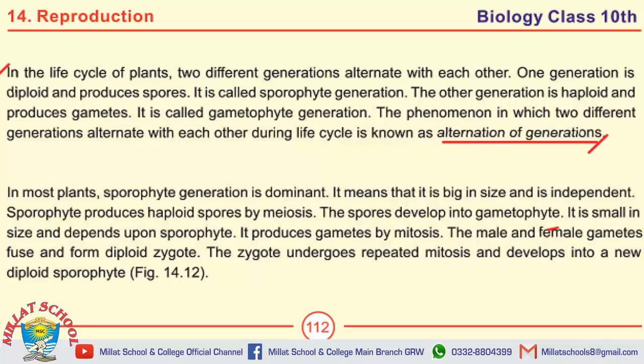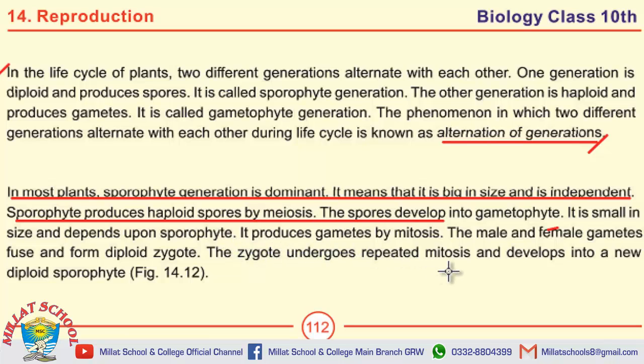Next question is define sporophyte generation. In most plants, sporophyte generation is dominant. It means that it is big in size and is independent. Sporophyte produces haploid spores by meiosis. The spores develop into gametophyte.